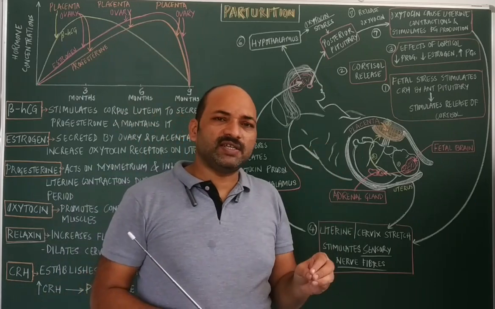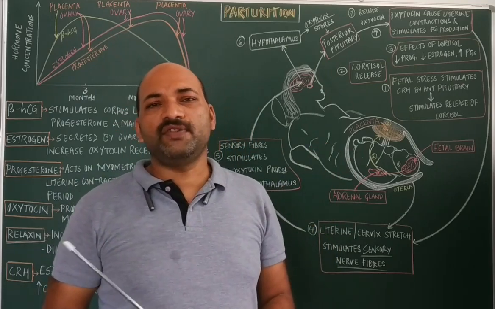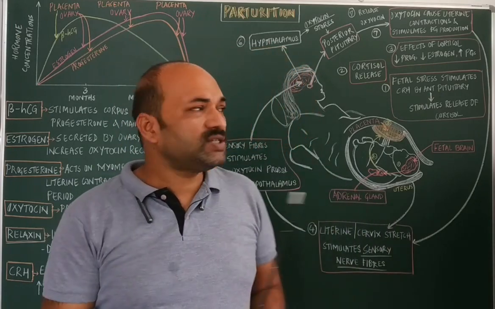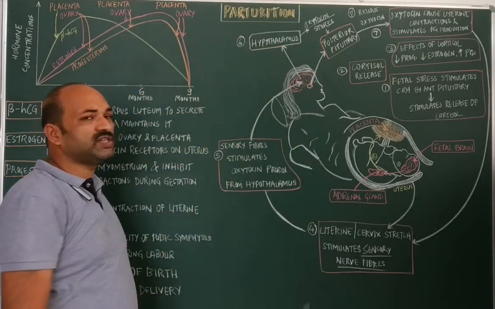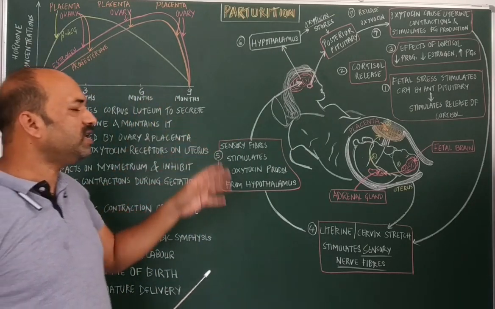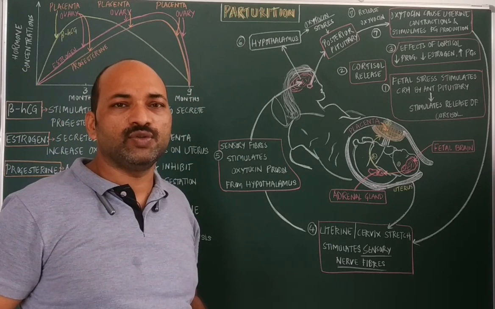This process of expulsion of the fully formed fetus by the contraction of the uterus is called parturition.